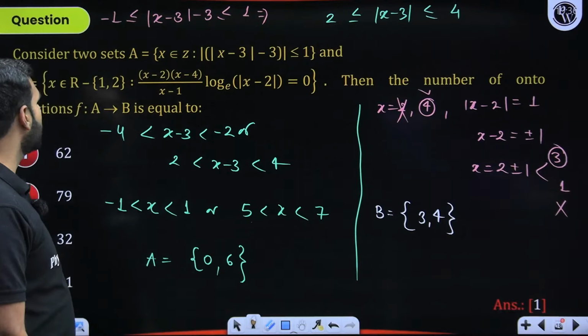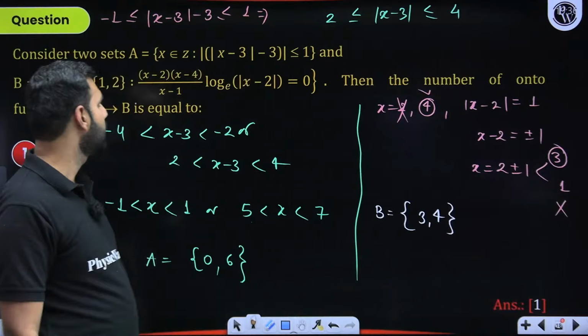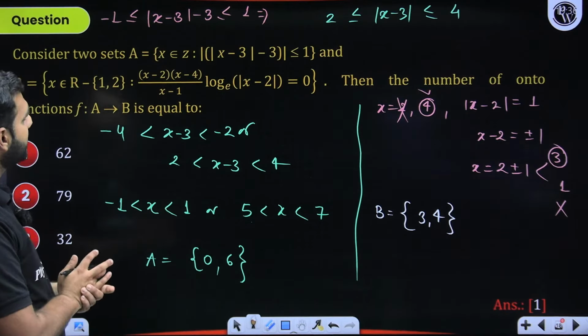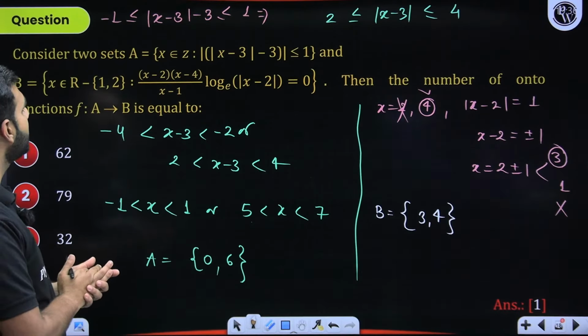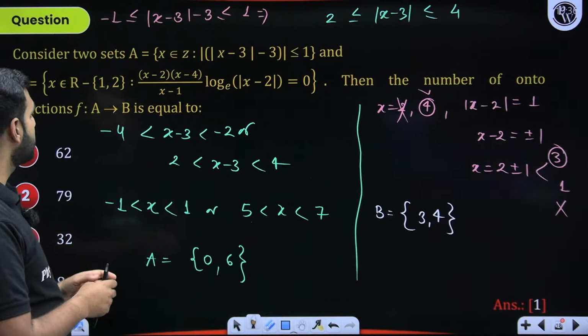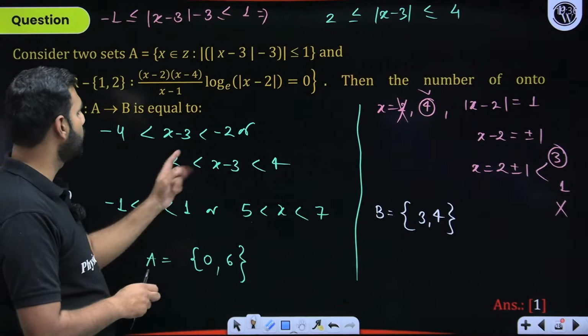Let me confirm or validate it for set A. I hope there is no confusion with the sign or idea here. Mod of x minus 3 should lie between minus 1 and 1. So mod of x minus 3 should be between 2 and 4. So with that, x minus 3 should be from minus 2 to 2, minus 4 to minus 2, or 2 to 4.